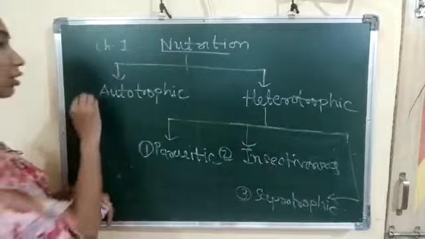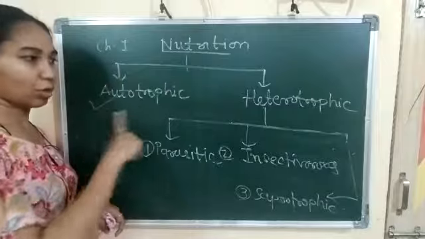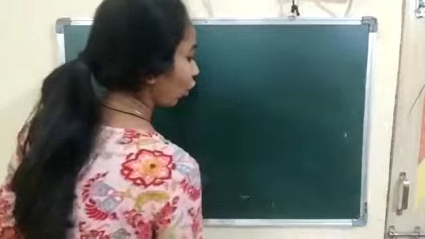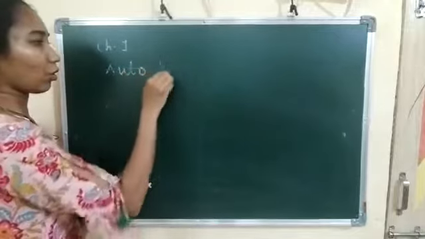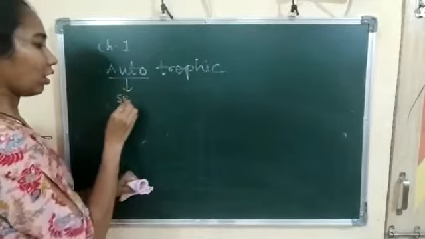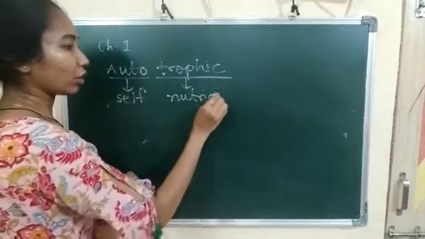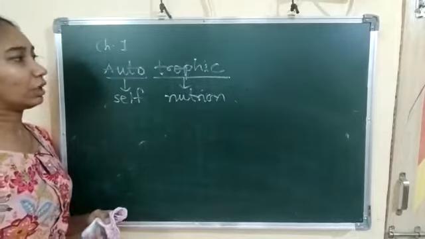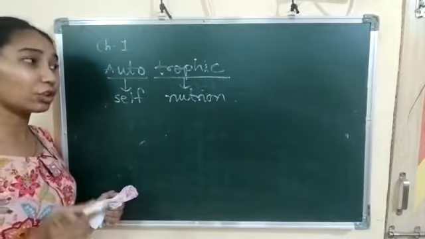Now first we have to discuss the autotrophic nutrition. So what is nutrition and explain their types. So you have to draw this chart. First we have to explain autotrophic nutrition. The word auto means self and the word trophic means nutrition. Those organisms that prepare their own food, that type of nutrition is known as autotrophic nutrition.